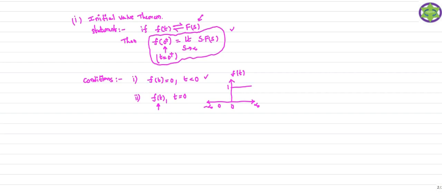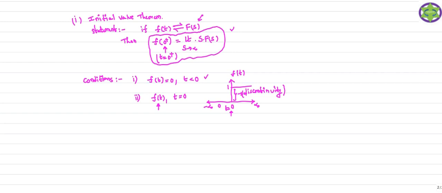So suddenly at time t equal to 0, what happens? The signal suddenly jumps from 0 to 1. So this is your point of discontinuity. Whenever there is a discontinuity of the signal at time t equal to 0, for those signals we cannot find out the initial value of the signal using this formula.